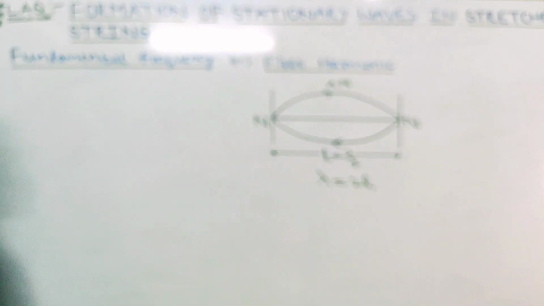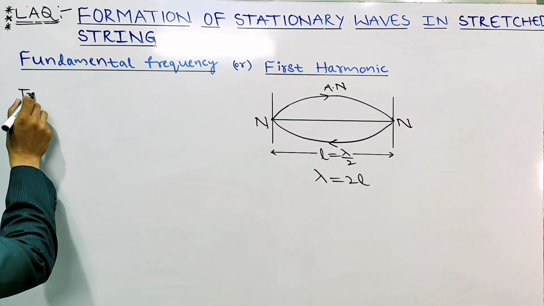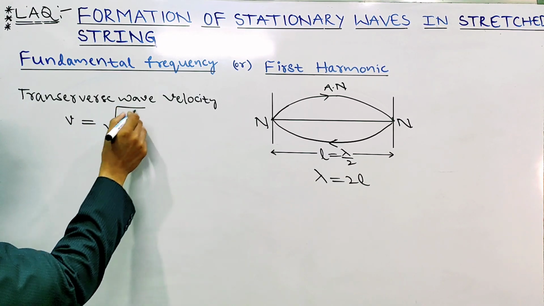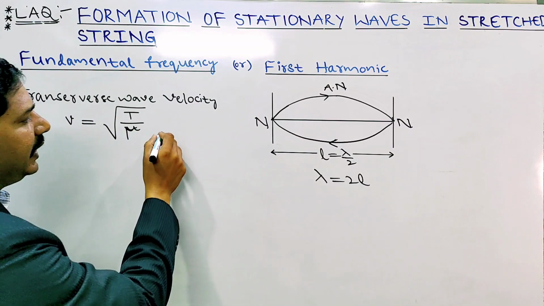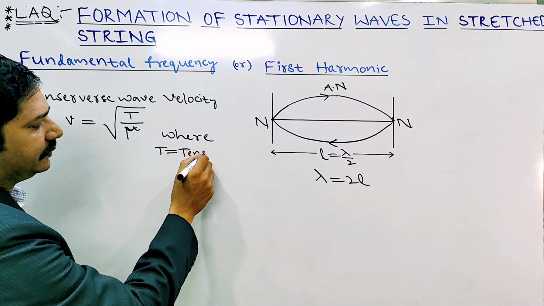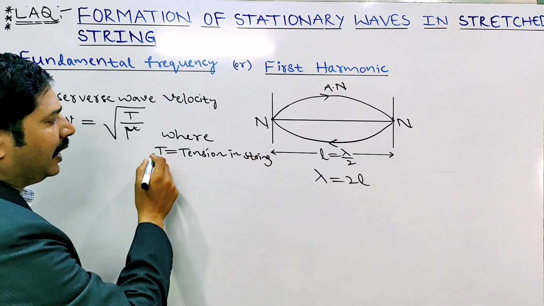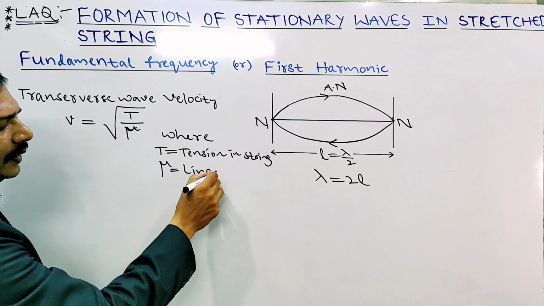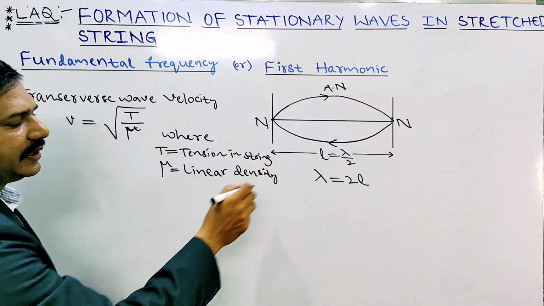Now the transverse wave velocity formula. For a string, the transverse wave velocity is V equal to under root T by mu, where T is the tension in the string and mu is the linear density. Mu is called linear density. Linear density is defined as mass per length.